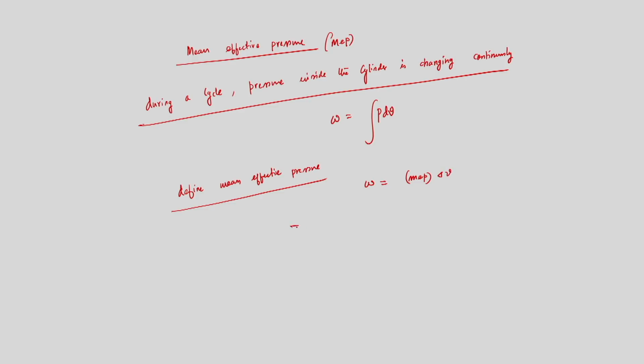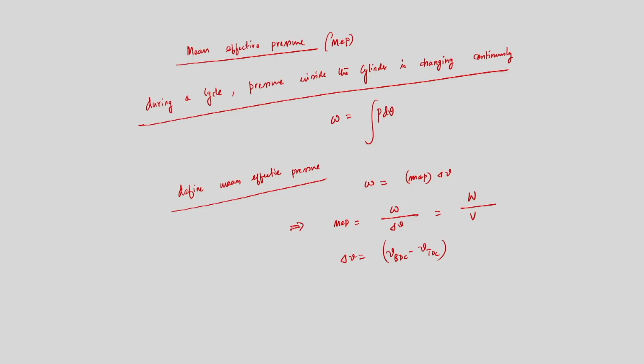That means mean effective pressure will be W by delta V. If I write in total quantities instead of specific quantities, then W by capital V, where delta V is essentially V BDC minus V TDC, the change in volume during one cycle.